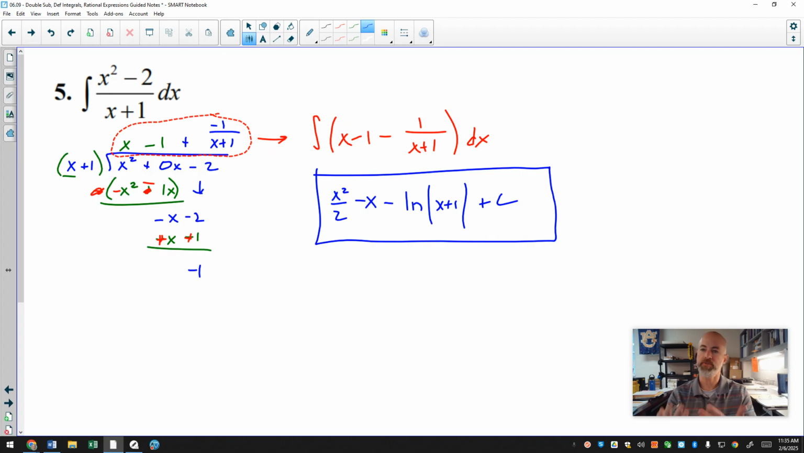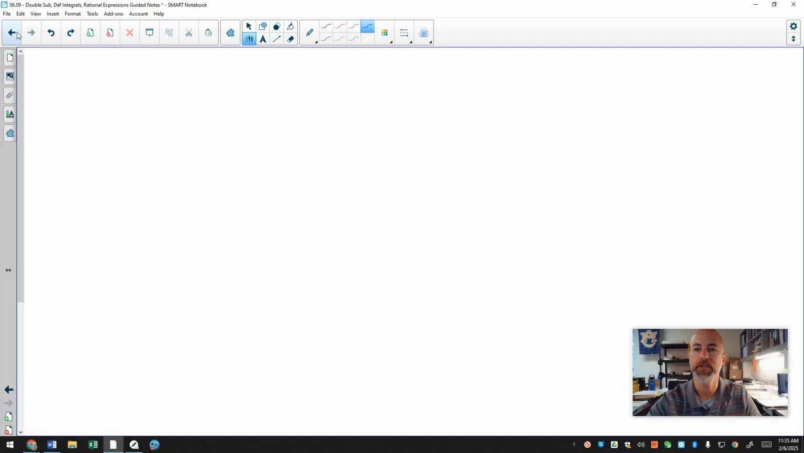And so there's your approach if you have a rational expression where your bottom degree is not greater than the top degree. Do division, and then you do the antiderivative of that new quotient when you divide the bottom into the top. And that is it for this lesson, I believe, and it is.